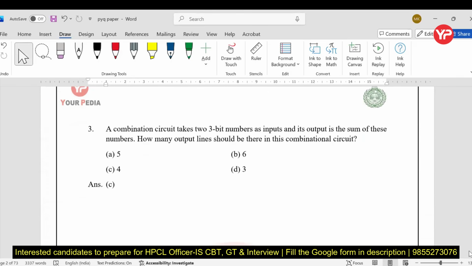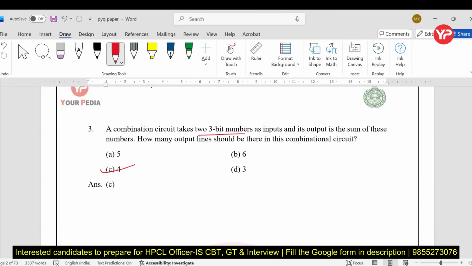the third part is, a combinational circuit takes two 3-bit numbers as input, and its output is the sum of these numbers. How many output lines should be there? Now, if I talk about the output lines, again very easy problems you can see. Can you just tell me any idea about this one? So the answer is C. It is a digital combinational circuit problem.